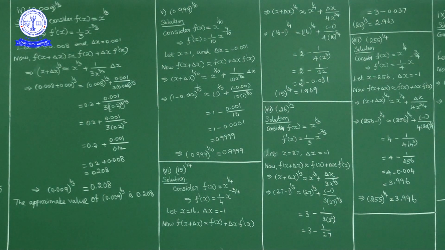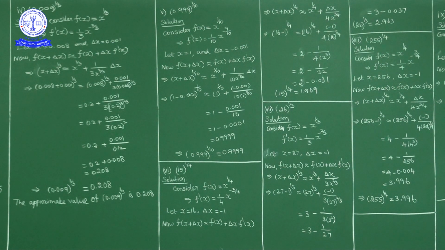Okay. Now using the property f of x plus delta x is equivalent to f of x plus f dash of x into delta x. Now f of x is x power 1 by 4 plus delta x upon f dash of x. F dash of x is 1 by 4 into x power 3 by 4.